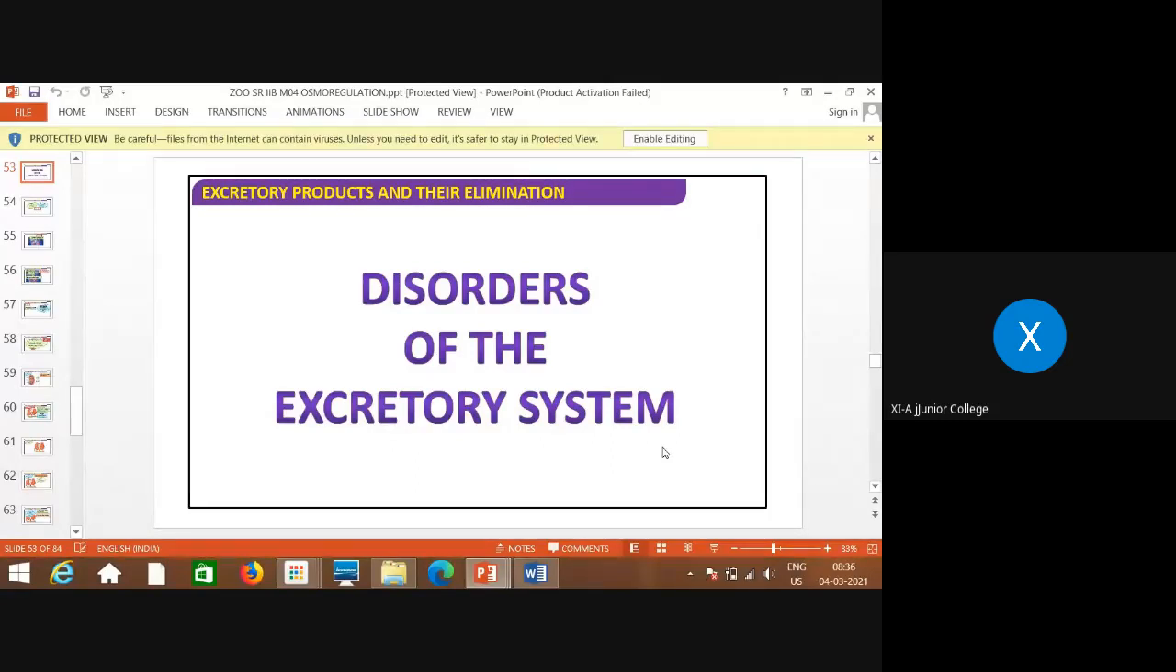What can you see on the screen? Anybody unmute and read if you can see? Disorders of the excretory system. Excretory system. So it's visible as well as audible.